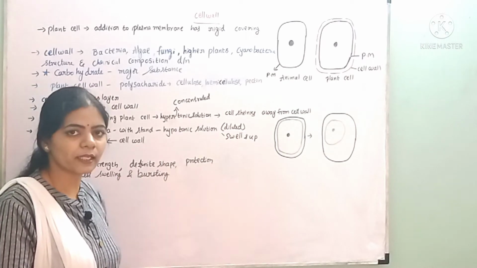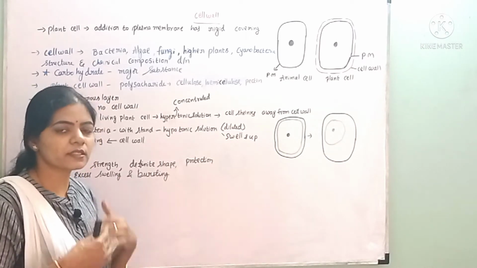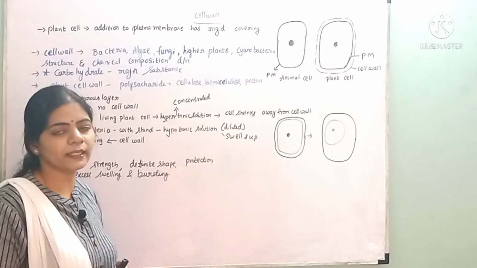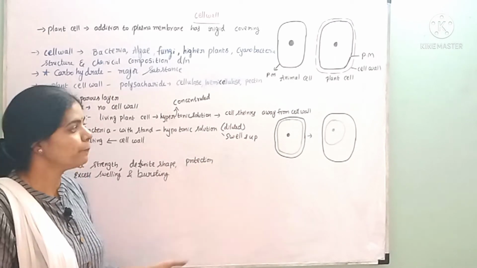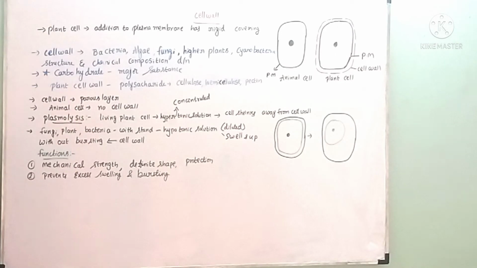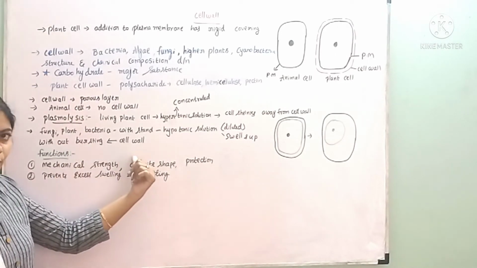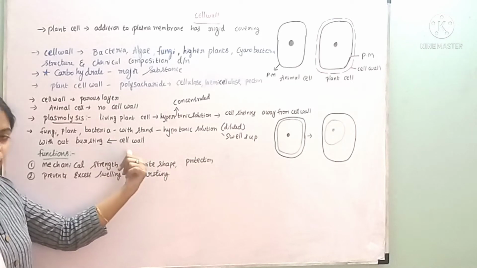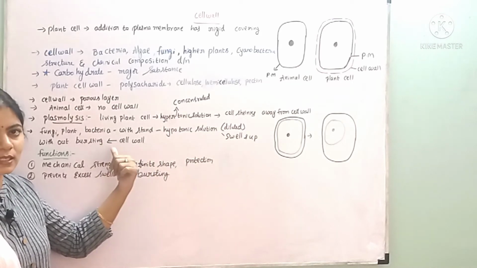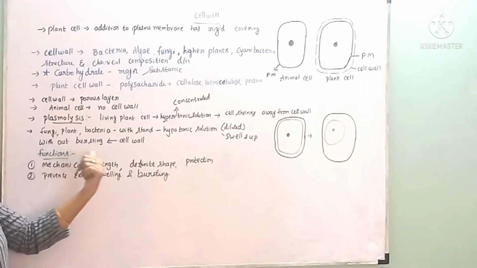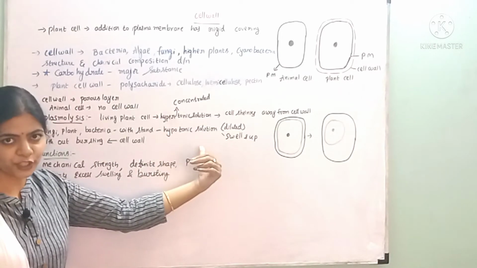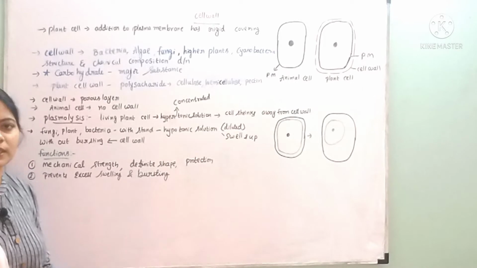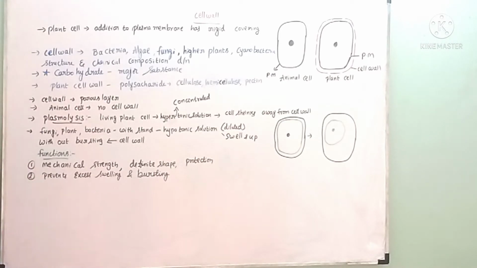What will happen in the case of an animal cell? The excess water will enter the cell, it will swell up and finally it will burst. But in the case of the plant cell, because of the presence of the cell wall, these plant cells can withstand the pressure created by these hypotonic solutions, and they will not burst easily like animal cells.